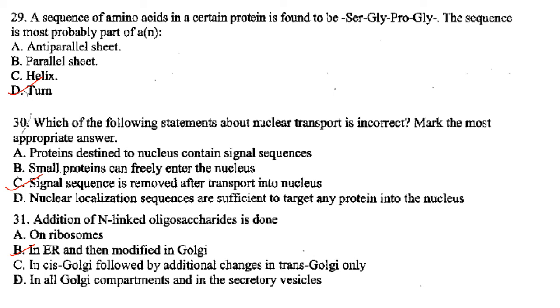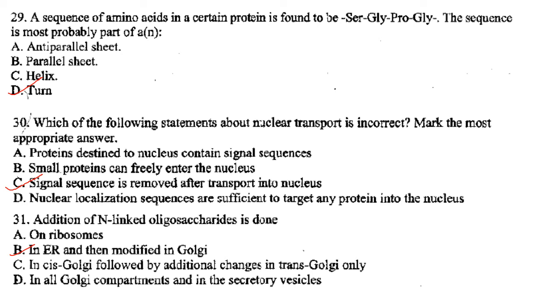Now the nuclear localization signal, that is lysine, lysine, arginine, lysine, is a signal sequence present inside the protein. It is near to the N-terminal end of the protein but not at the N-terminal end.